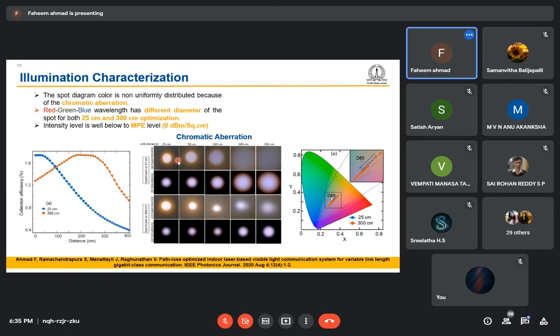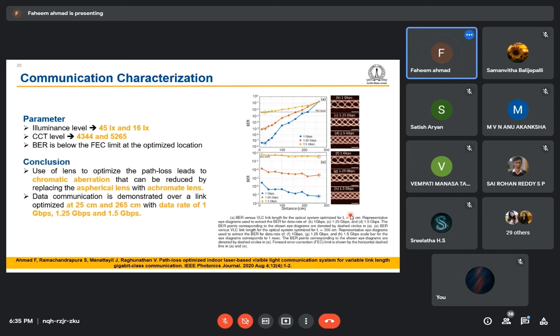And this is how the white spot will look. These spots are based on the simulation. These are the experimental data, and this is how the color of the light will change as we move away from the transmitter. Then we checked for the communication capacity. We were able to achieve up to 1.5 Gbps over 300 centimeters. These two graphs are for the 250 mm optimization, this is for the 3000 mm optimization, and these are the eye diagrams. So in this work, we have done this.